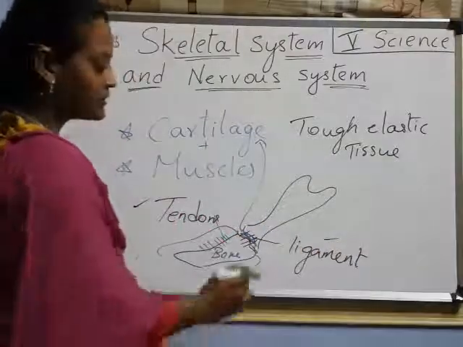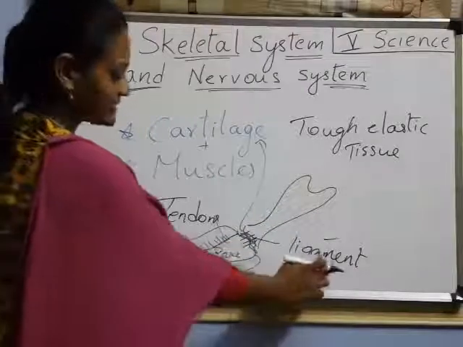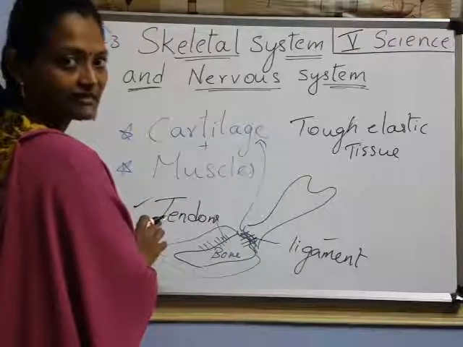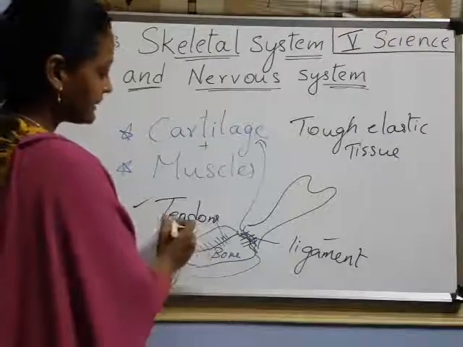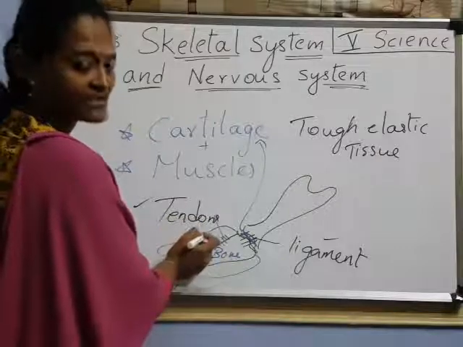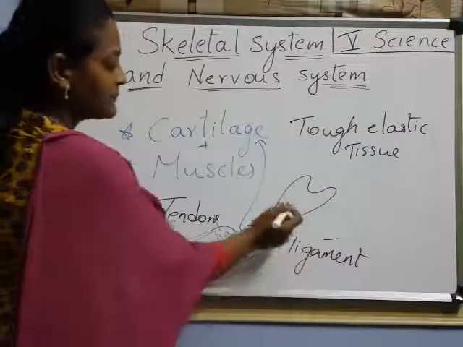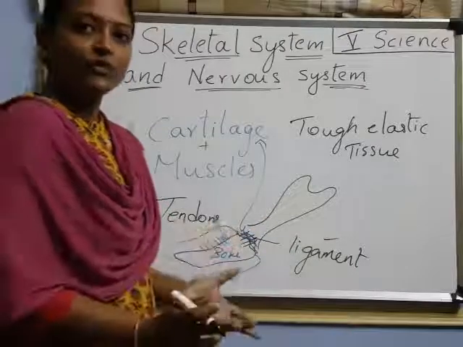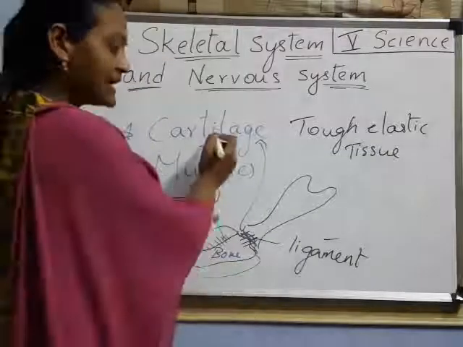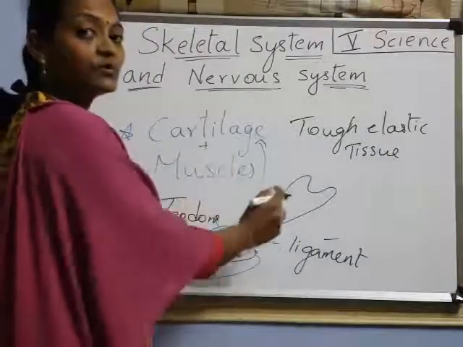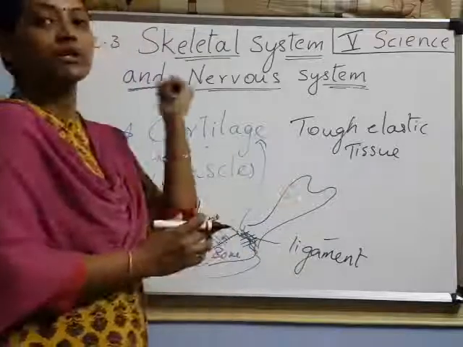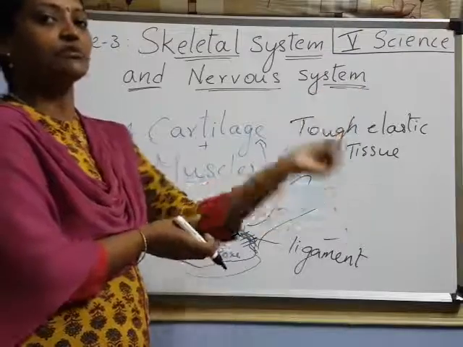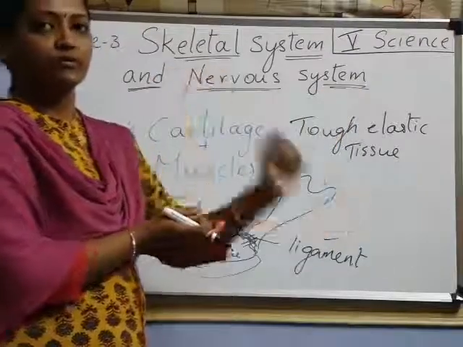The difference. Have you understood? Two bones are connected with a tough tissue, that is ligament. And bone and muscle are connected with a tough tissue, those are tendons. Got it? Tendons are between bones and muscles. And ligaments are between two bones. Got it children? Now, bone alone can't move, I said, right? With the help of cartilage and muscle only, the bone can move. Here we have muscle and also we have cartilage. So that we can easily move our bone.